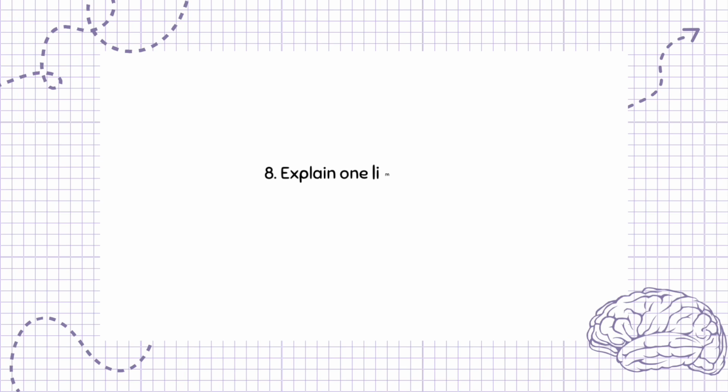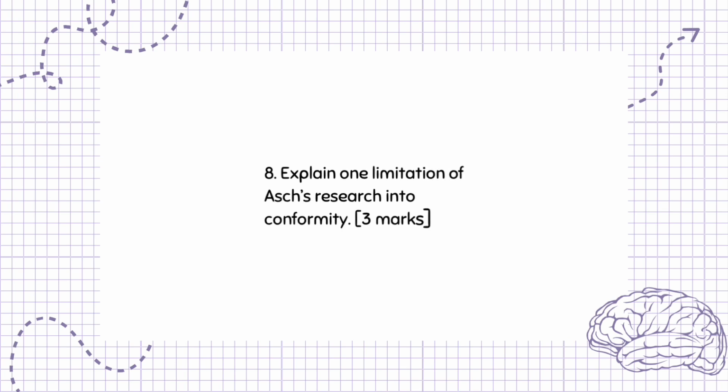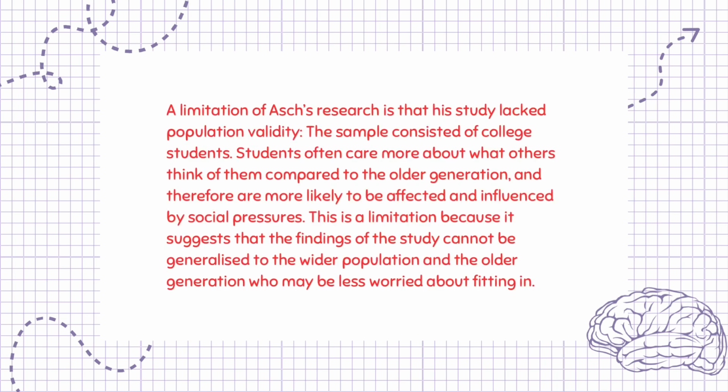Question 8. Explain one limitation of Asch's research into conformity. 3 marks. A limitation of Asch's research is that his study lacked population validity. The sample consisted of college students. Students often care more about what others think of them compared to the older generation, and therefore are more likely to be affected and influenced by social pressures. This is a limitation because it suggests that the findings of the study cannot be generalized to the wider population and the older generation who may be less worried about fitting in.